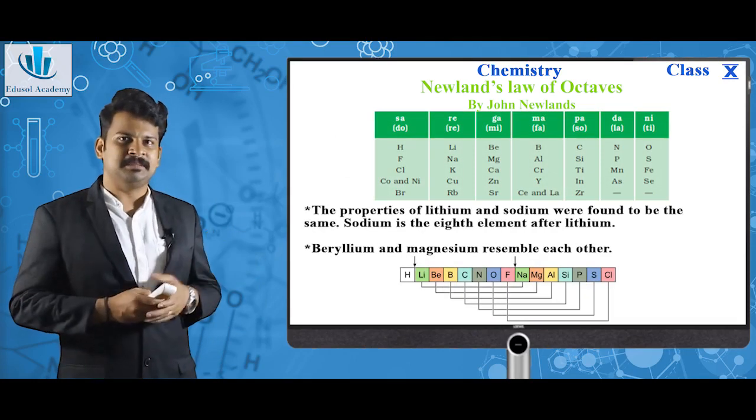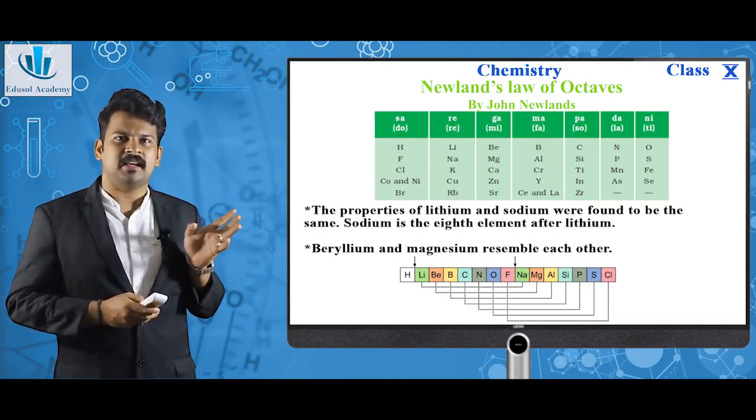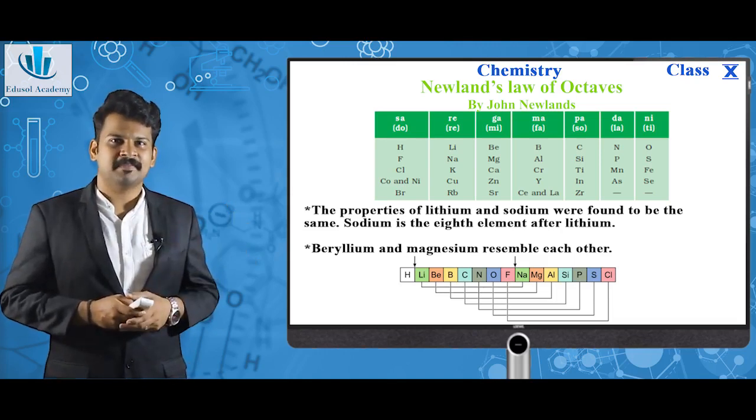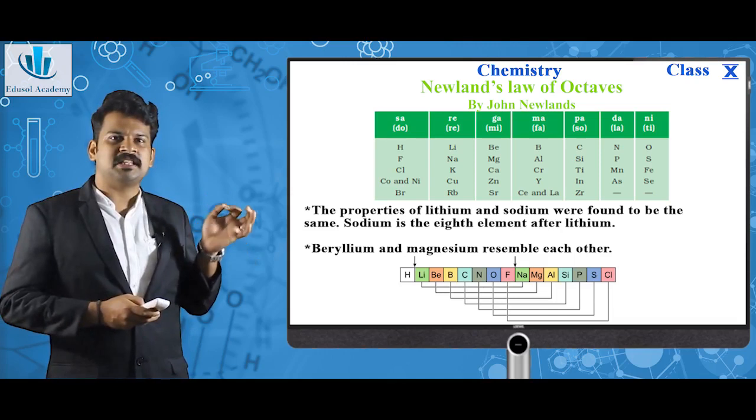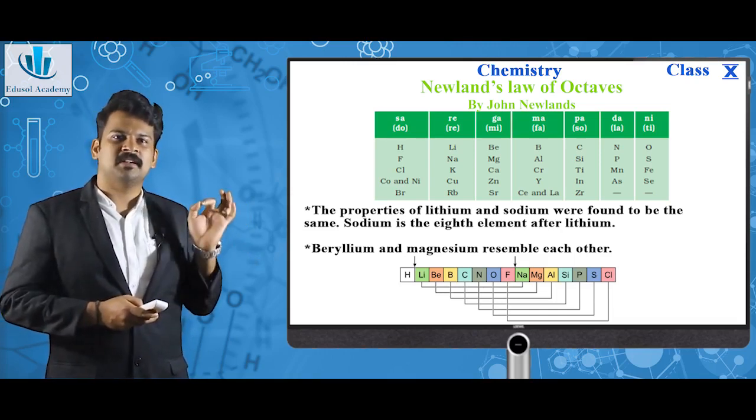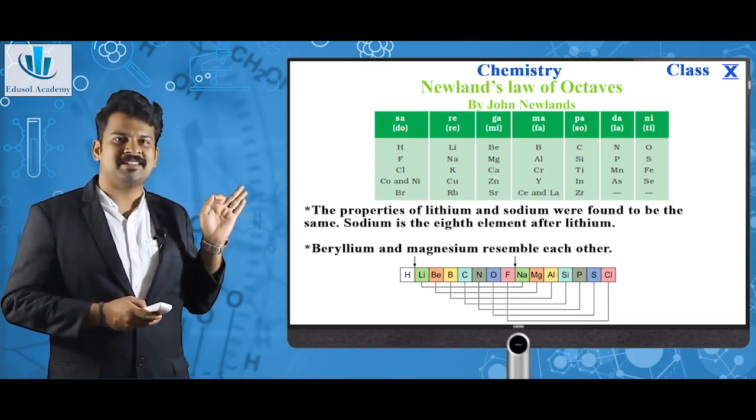As you can see in the picture, you can see Sa, Ri, Ga, Ma, Pa, Da, Ni, which means the element starting with hydrogen, the 8th element is fluorine, which has similar properties, with the other elements coming between hydrogen and fluorine.